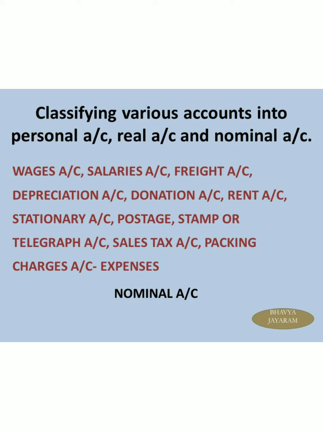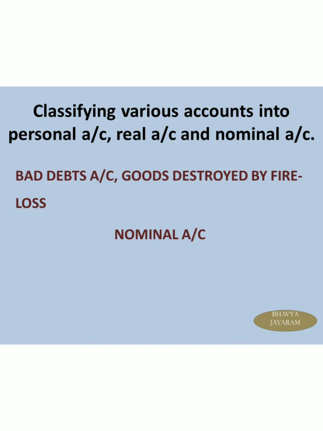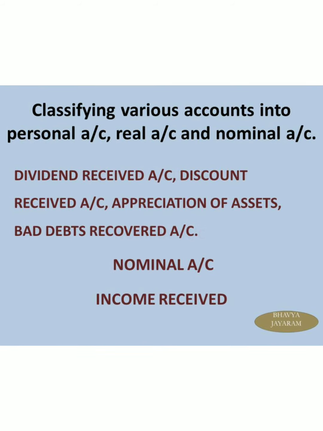Next we have bad debts, goods destroyed by fire. These are the losses. So these are the losses which are a part of nominal account. Then finally you have received, that is dividend received, discount received, appreciation, bad debts recovered, so income. So this is also a part of examples of nominal account.